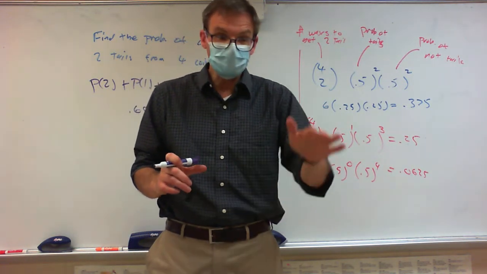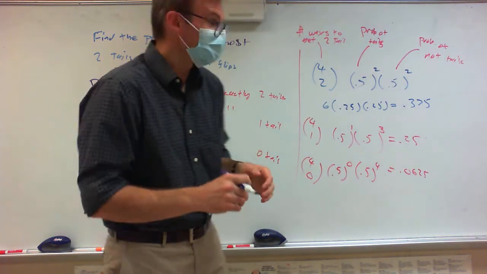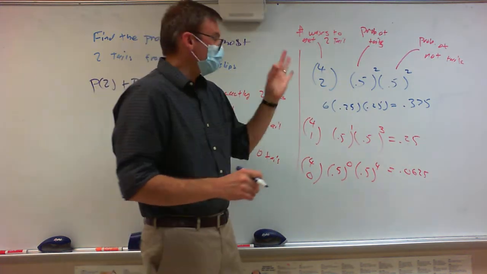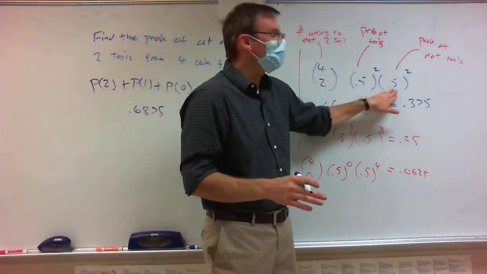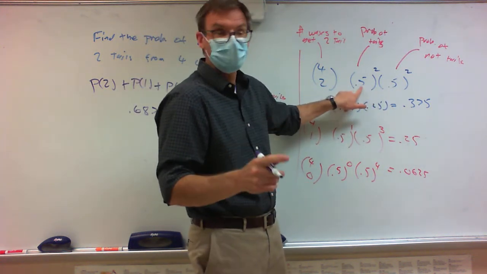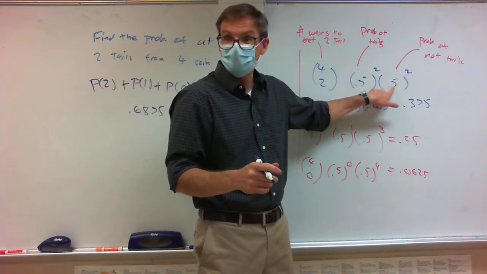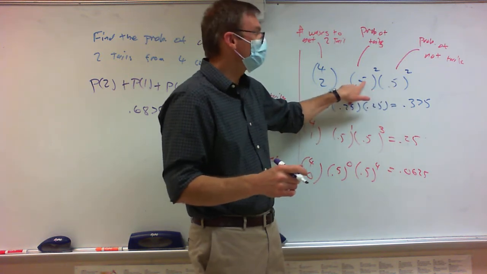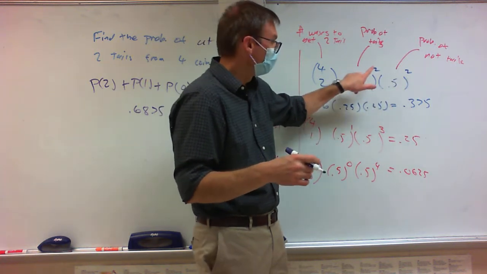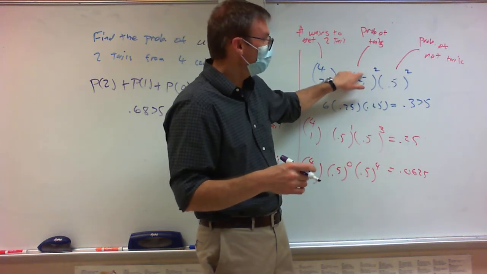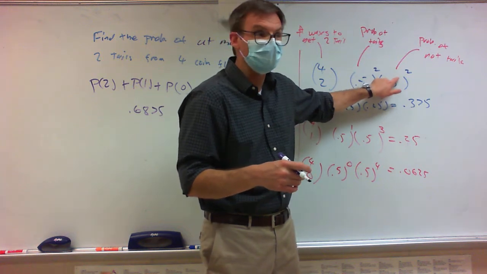Everything we're going to do today has 2 outcomes, and you need 3 things. First, count how many ways it can happen. Then multiply it by the probability of it happening times the probability of it not happening. In this case you're getting heads twice and not heads twice, so I'm counting the probabilities of the heads and the not heads.